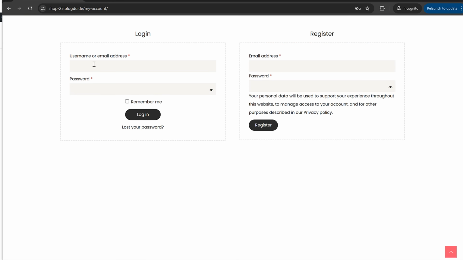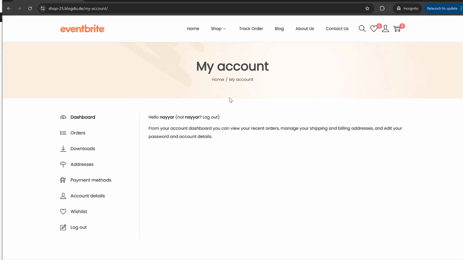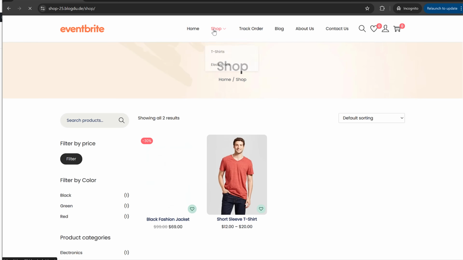If they already have an account, they can enter their details. Or if they want to create an account, they can enter a new email and password. So I'll enter this email over here, enter some password, and click on Register to create a new account. Once my new account is created, I'll go to the shop page and let's see.